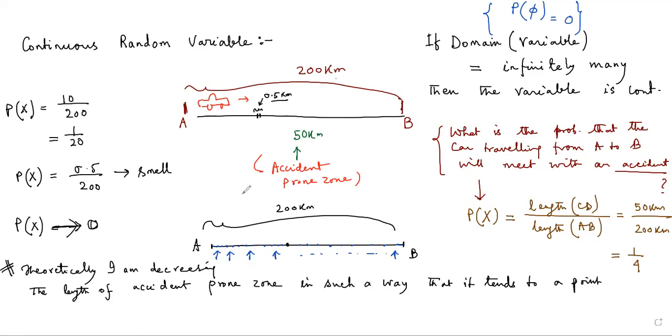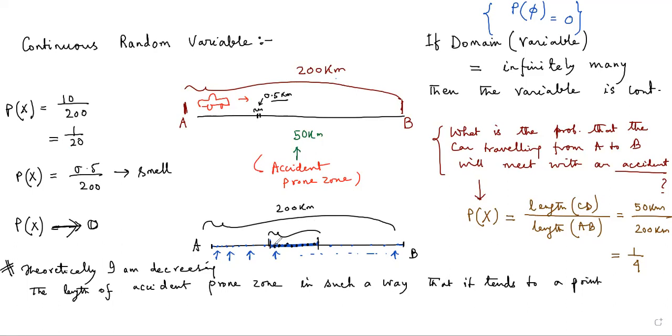Suppose this is the accident prone zone. In this stretch, if I consider infinitely many discrete points, at each of these points the probability that the car will meet with an accident is 0. Suppose this is my favorable stretch of road where the car actually meets with an accident. This favorable stretch is part of the straight line, and can also be treated as a collection of infinitely many points.